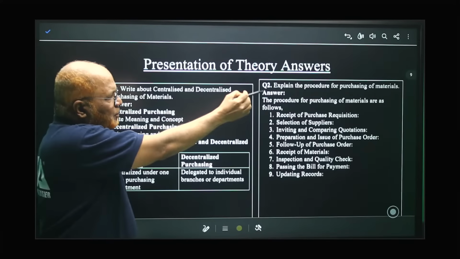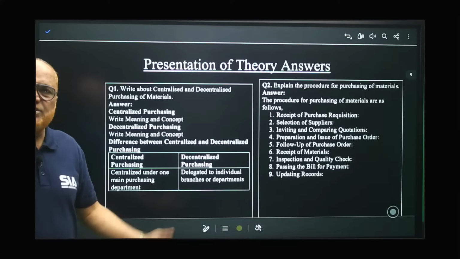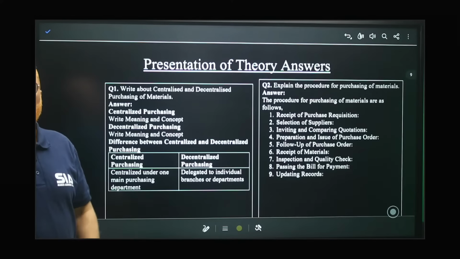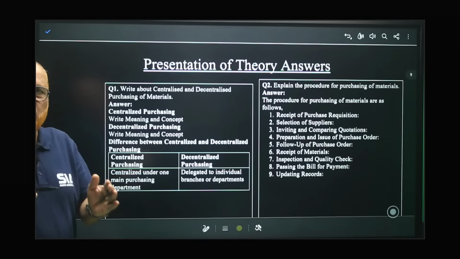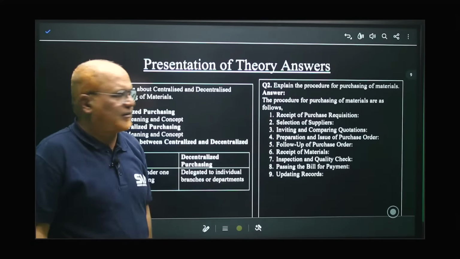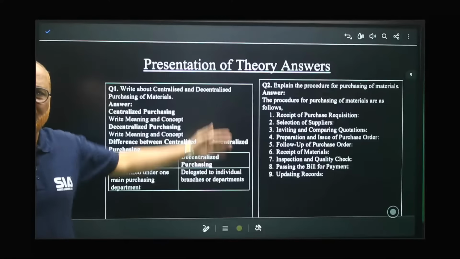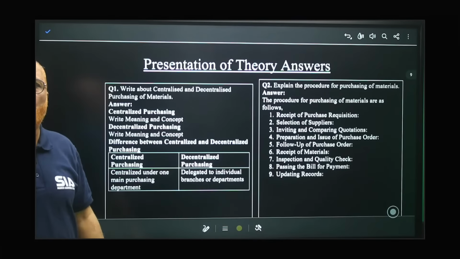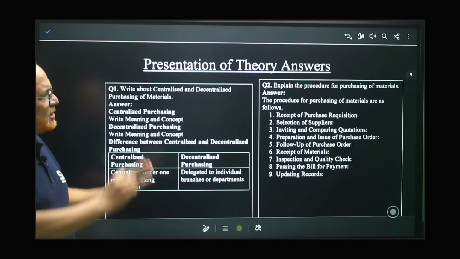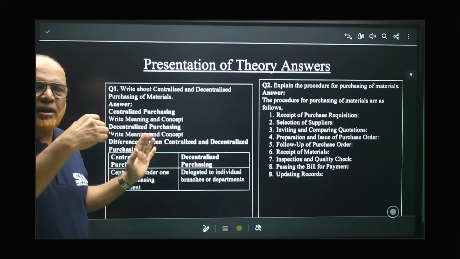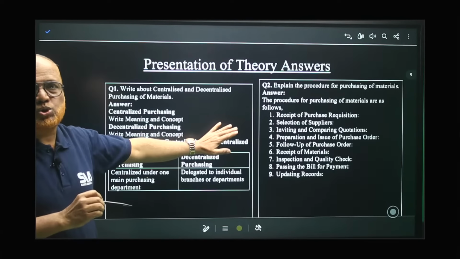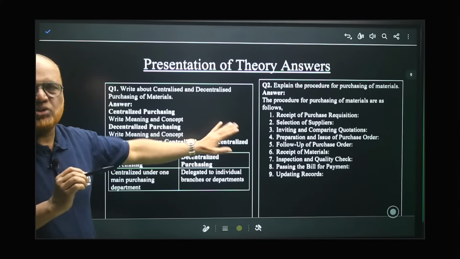Next is explain the procedure of purchasing. Different steps are there. First, receipt of purchase requisition. That means we should make a purchase requisition. We should make a receipt of purchase requisition. Selection of suppliers. Then inviting comparing condition. These are the steps involved while purchasing the material. So these 2 questions, sample I have given. And important, these 2 questions, which we have taken from the past examinations.